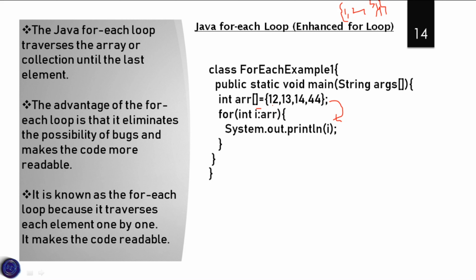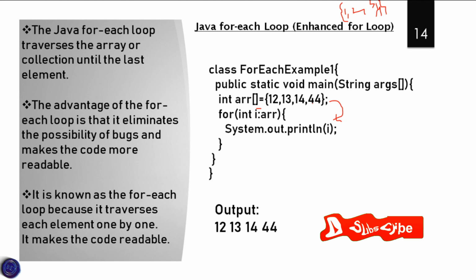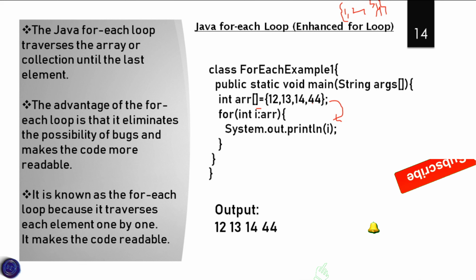So i is compared with 12. 12 is printed first, after that 13 is printed, after that 14 is printed, after that 44 is printed. After 44 there are no elements, so at that position the loop is stopped and the execution ends. The outputs for the given inputs are 12, 13, 14 and 44. I think you understood it.